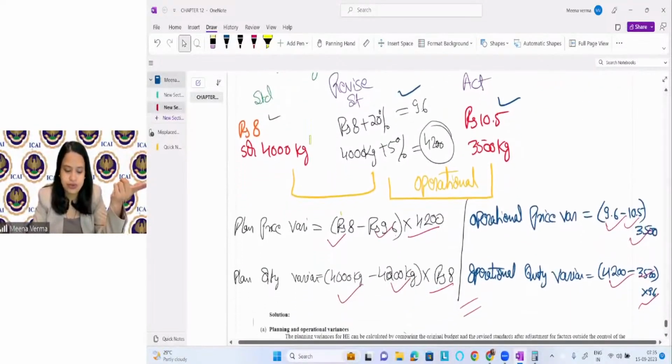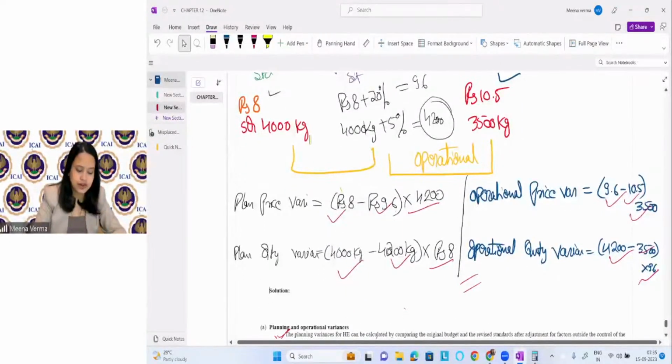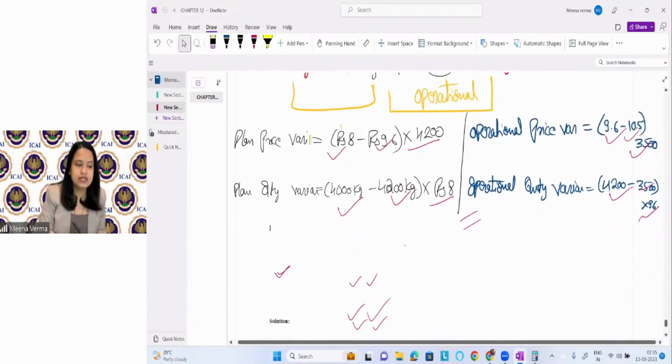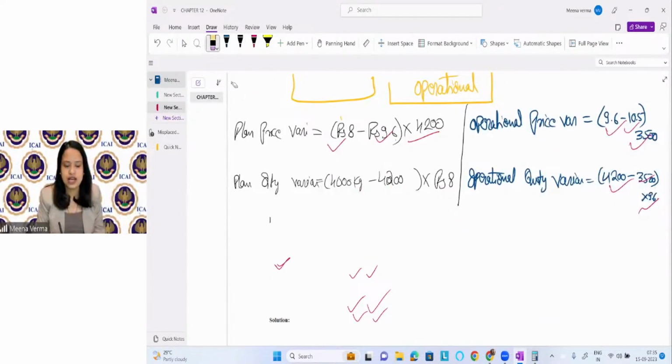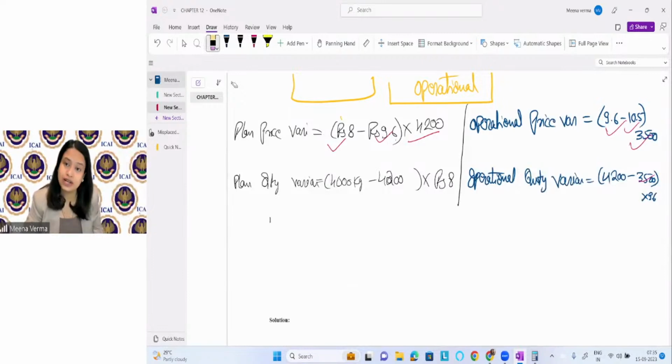Okay. So if you will see here, quantity variance is related to production. Here, if you see the quantity variance, the production manager is responsible for it, no? Because he will consume the raw material. So the production manager will consume the raw material. He is responsible for consumption of raw material, or quantity variance, right?